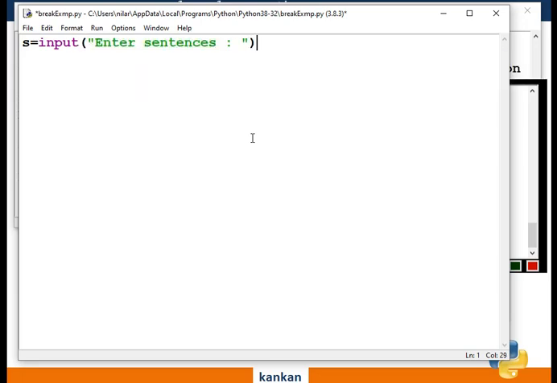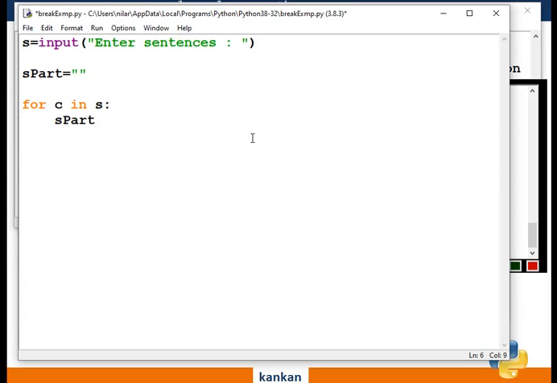Okay, now to store the sentences one by one, I have declared another variable. The name is s_part, and nothing will be inputted there. Now the variable c will go through the string s, and it will pick up the character one by one.